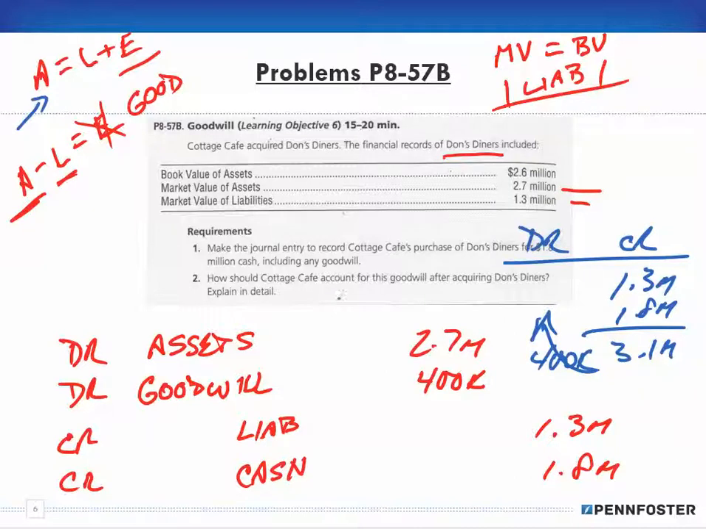Okay. So now it says, how should Cottage Cafe account for the goodwill after acquiring Don's Diners? Explain in detail. So the answer in the solution manual says Cottage Cafe should measure the fair value of its goodwill each year. If the goodwill has increased in fair value, there's nothing to record. But if the goodwill's fair value has decreased, then Cottage Cafe should record an impairment loss and write down the goodwill, which is true.